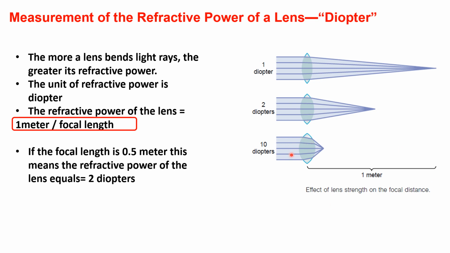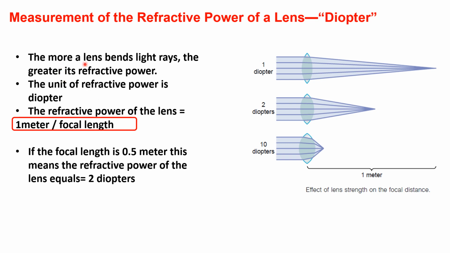In this condition, we have the lens and the focal distance is about 10 centimeters, and when we divide the distance, which is 1 meter, by the focal length, we get that the power of this lens is 10 diopters. So the unit of refractive power of the lens is known as the diopter.